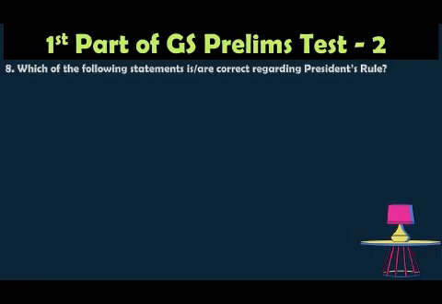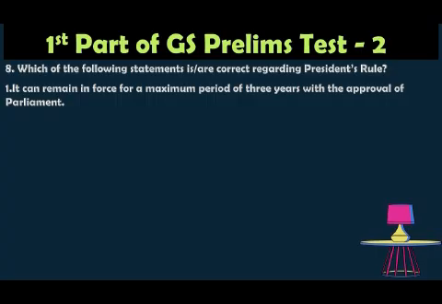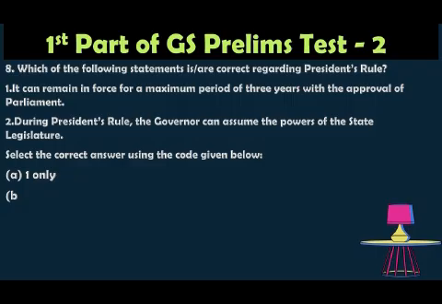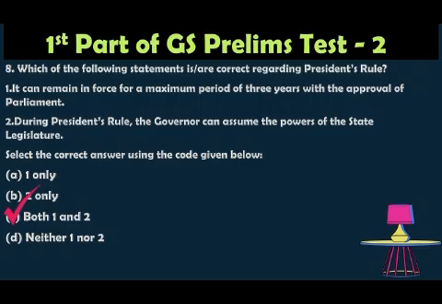8th question, which of the following statements is correct regarding President's rule? First statement, it can remain in force for a maximum period of 3 years with the approval of the Parliament. During President's rule, the governor can assume powers of the state legislature. Select the correct answer using the code given below. A 1 only, B 2 only, C both 1 and 2, D neither 1 nor 2. The correct answer is both 1 and 2, because President's rule can last up to 3 years with periodic parliamentary approval, and also the governor can assume legislative powers during the period.